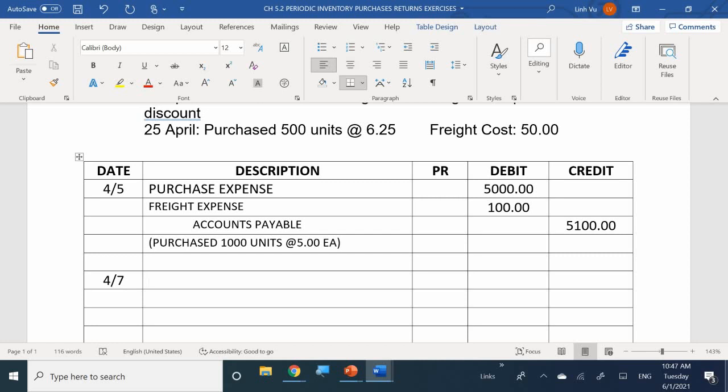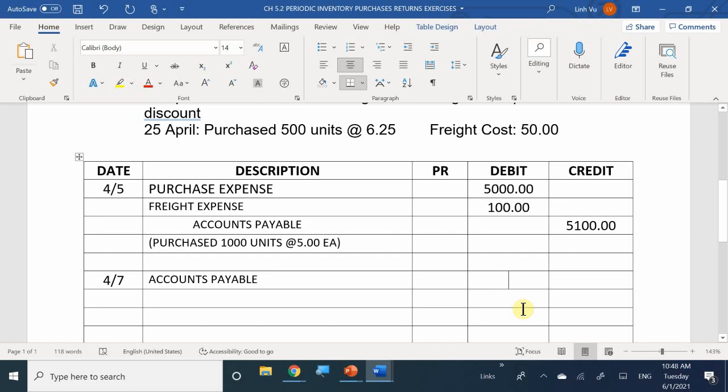Should be accounts payable, because I never paid them in the first place. I owe them. So the only option I can see is that they took it away from my invoice, or took it away from what I owe them. Accounts payable for 1,000. Now, how did you get 1,000?